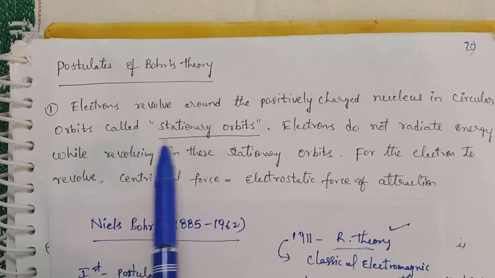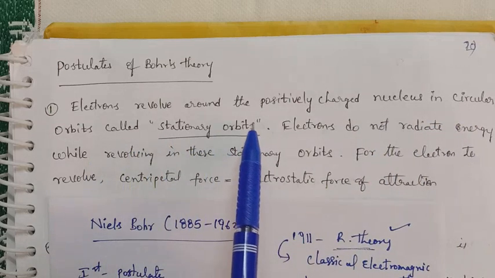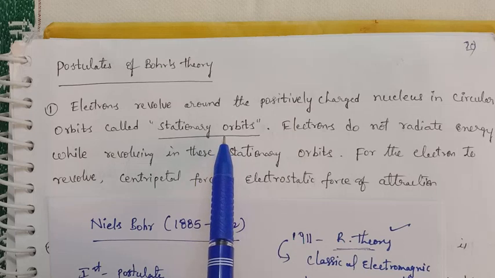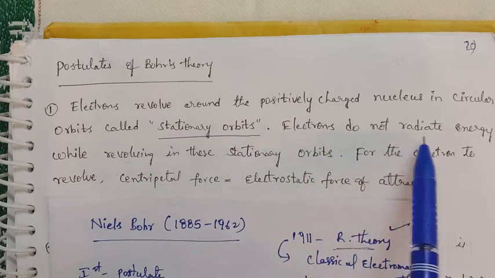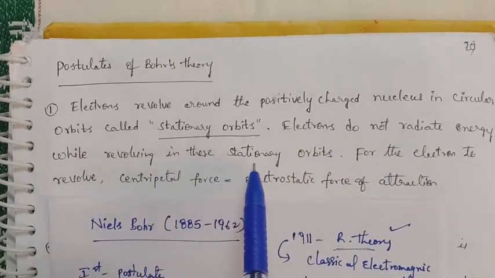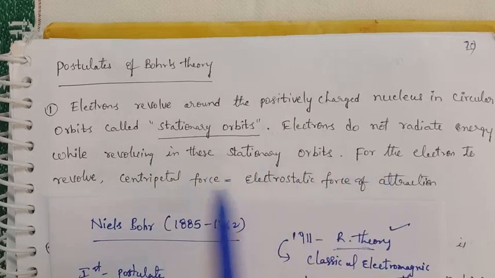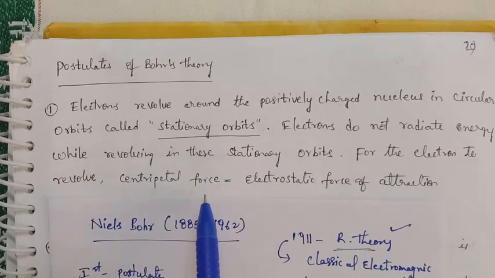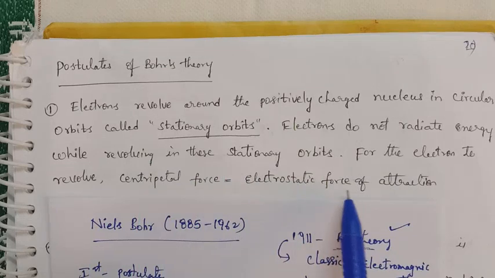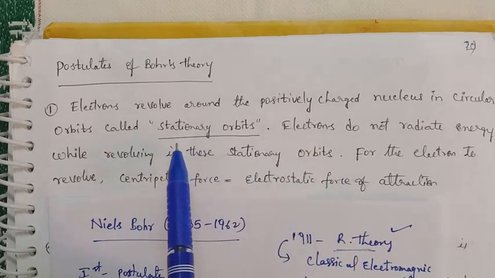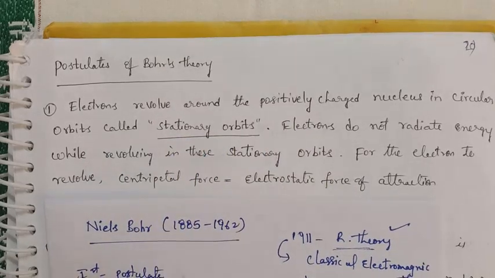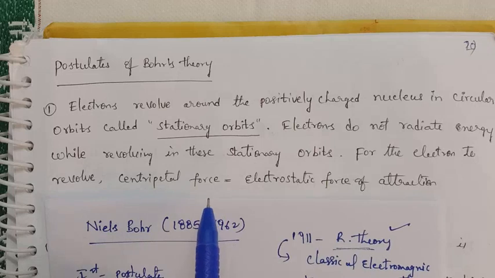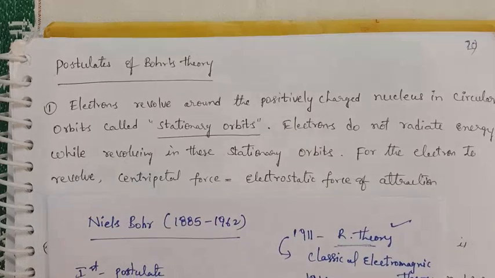So electrons revolve around the positively charged nucleus in circular orbits, and these are the stationary orbits. Electrons do not radiate energy while revolving in these stationary orbits. For the electron to revolve, the centripetal force is balanced by the electrostatic force of attraction. This is Bohr's first postulate. This theory is applicable only for the hydrogen atom.